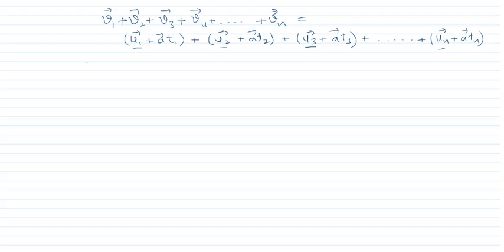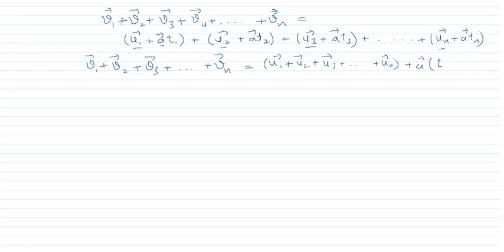Now u1, u2, u3 and un, we will add them together. So v1 plus v2 plus v3 plus vn will be equal to u1 plus u2 plus u3 plus un plus, since a is constant, we take it out, a times t1 plus t2 plus tn. In this way we get these equations.